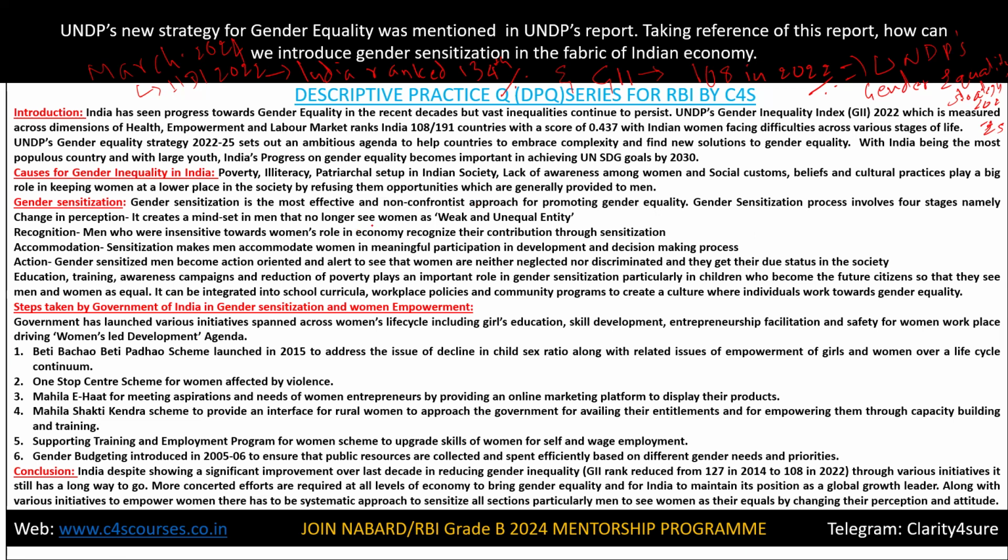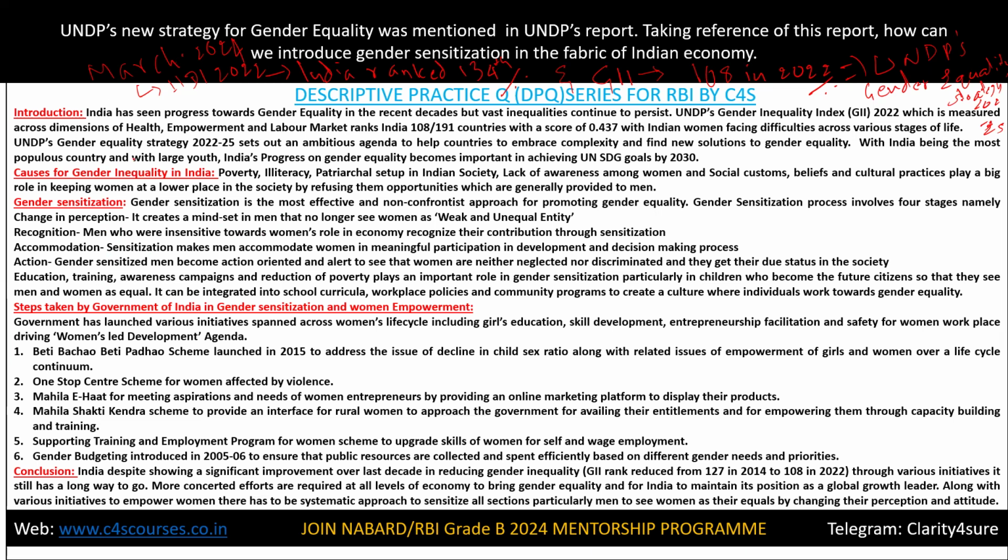There has to be an introduction. You have to give a brief introduction, students, on how India is progressing in gender equality, but problems still persist. To support that, you have to give a rank or data. You have to give more data points, students, so that your answer will become more informative. Clear?